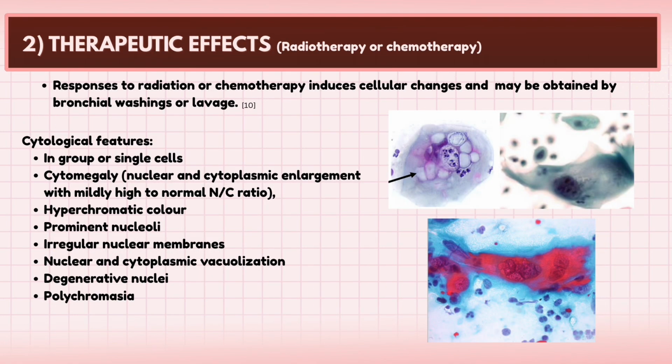Secondly, therapeutic effects from radiotherapy or chemotherapy. It occurs in response to radiation or chemotherapy that cause cellular changes. These benign cellular changes were already learned in the last semester. Its characteristics are arranged in group or single, is cytomegaloid, which is the nuclear and cytoplasmic enlargement with mildly high to normal NC ratio, hyperchromatic color, prominent nucleoli, irregular nuclear membranes, nuclear and cytoplasmic vacuolation, degenerative nuclei, and polychromasia.